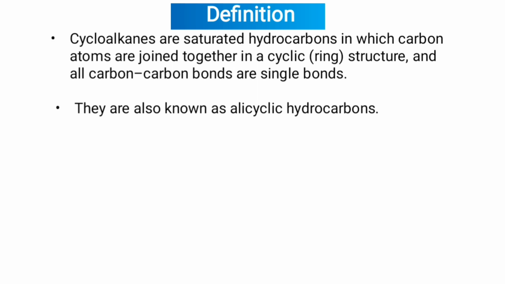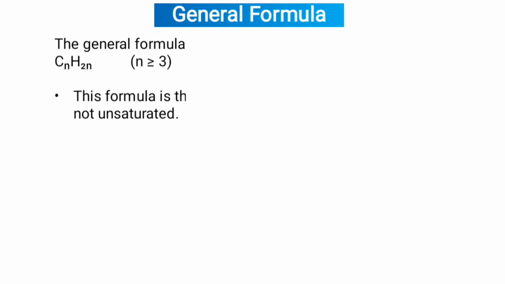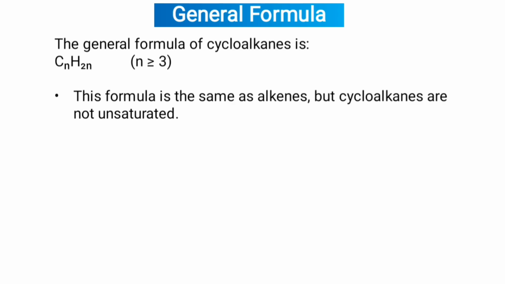Definition: cycloalkanes are saturated hydrocarbons in which carbon atoms are joined together in a cyclic, meaning ring, structure, and all carbon bonds are single bonds. They are also known as alicyclic hydrocarbons. General formula: the general formula of cycloalkanes is CnH2n, where n is equal to or greater than 3. This formula is the same as alkenes, but cycloalkanes are not unsaturated.